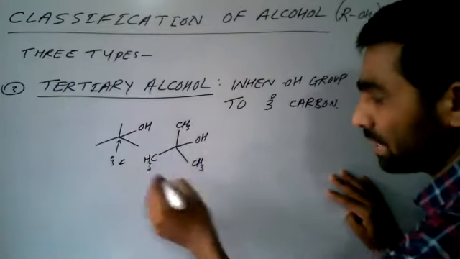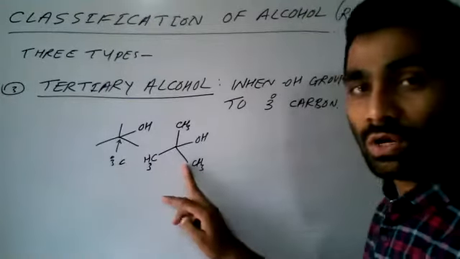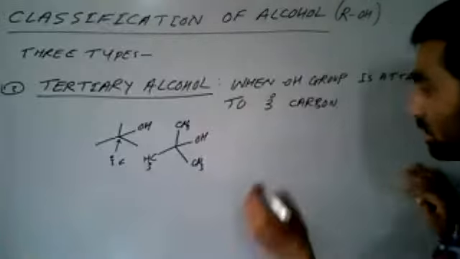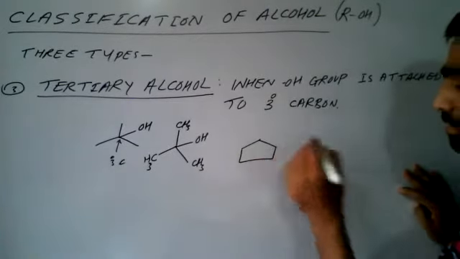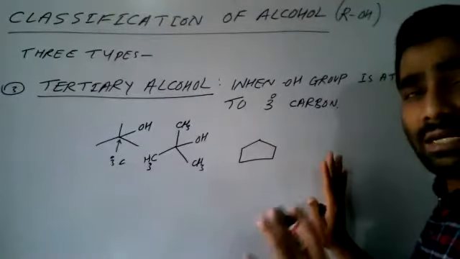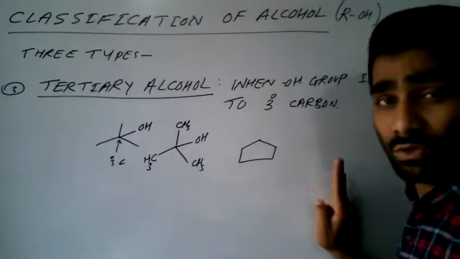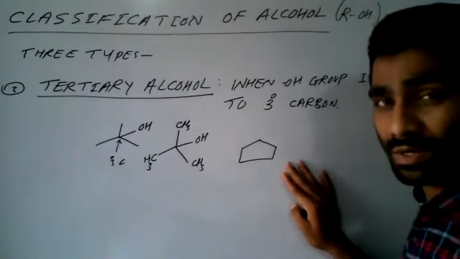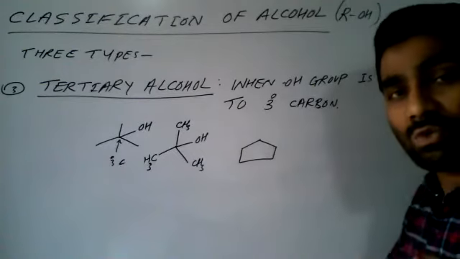So this is also correct structure. This is the tertiary alcohol, tertiary butyl alcohol. Let us go for cyclopentane. You see, every carbon is secondary carbon. In all cyclic parts, cyclohexane, cyclopropane, cyclobutane, cyclopentane, all are secondary carbon, because each carbon is attached to two carbons.